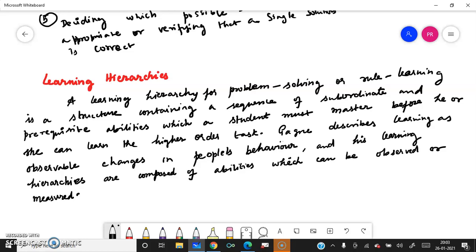Suppose you are going to teach the child the higher order skills. So the student should know the subordinate, that is, the prerequisite skills. Then only can he learn the higher order.